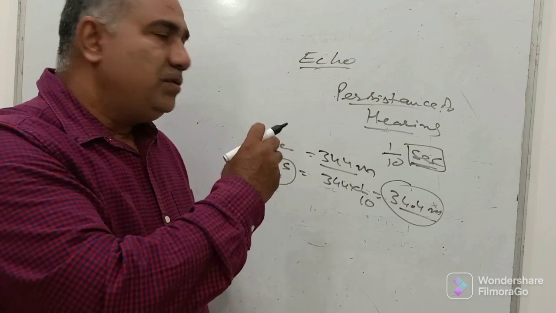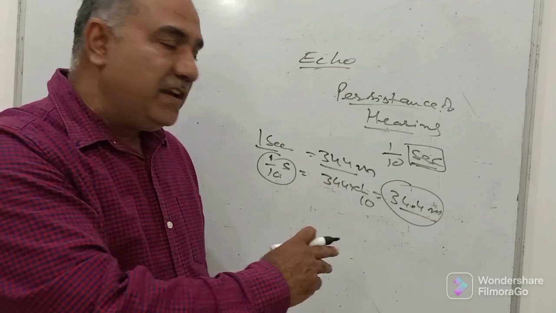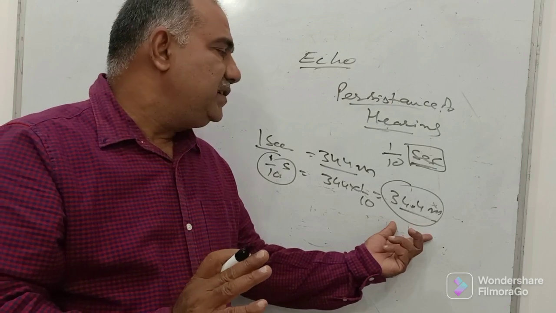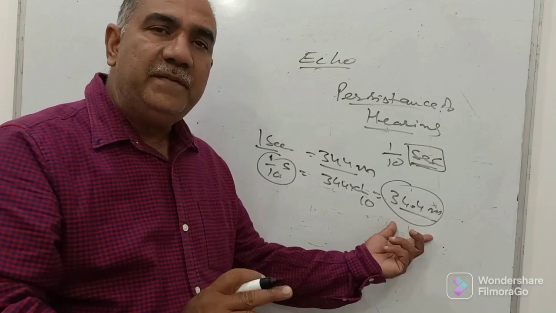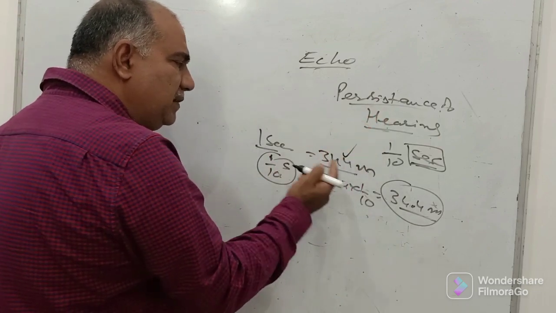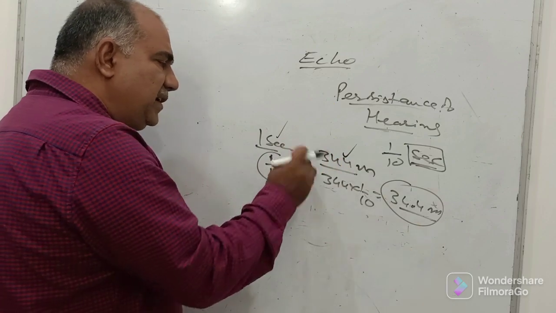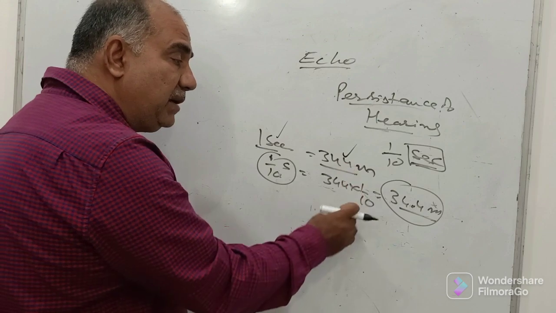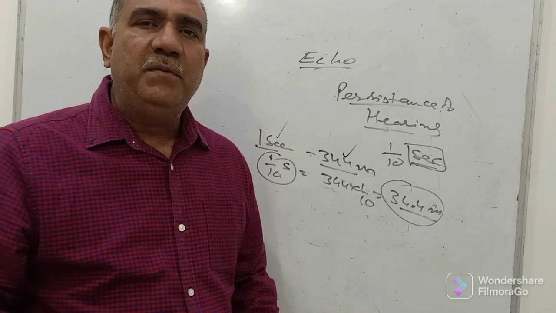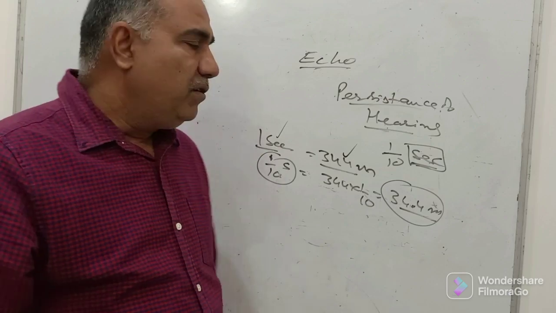See, the sound has traveled and been received back after 1/10 of a second. By then it must have traveled 34.4 meters of distance. And how does it happen? The speed of sound being 344 meters per second, in 1 second sound travels 344 meters. So in 1/10 of a second it will travel 344 multiplied by 1/10, that is 34.4 meters. So it is one and the same when you say that sound has traveled 34.4 meters of distance, or that 1/10 of a second has already been spent.